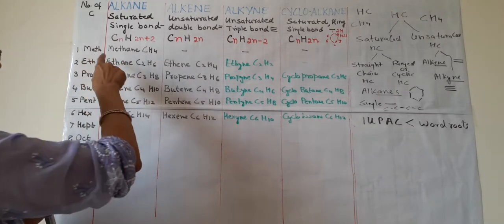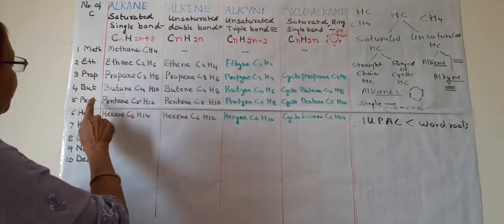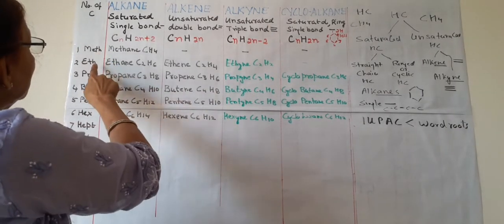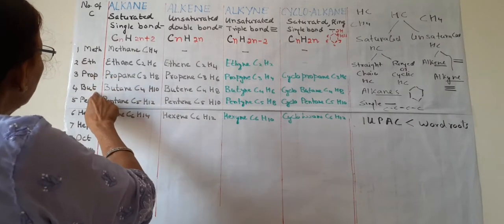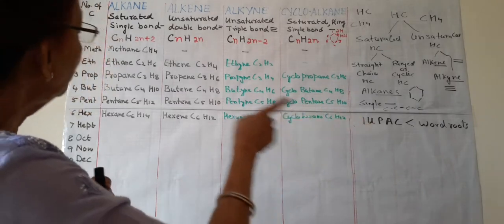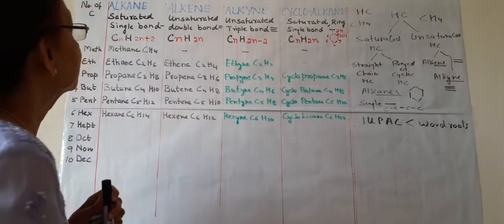Again I am telling you: meth, eth, prop, but, pent, hex. So these are the 6. 1 carbon meth, 2 eth, 3 prop, 4 but, 5 pent. So this is known as word root or prefix.